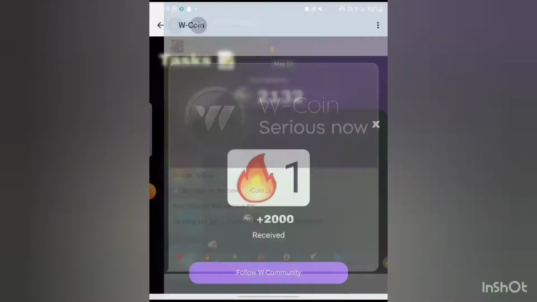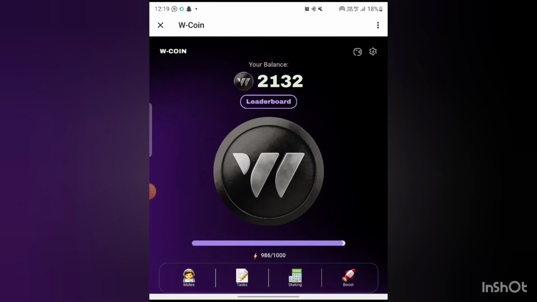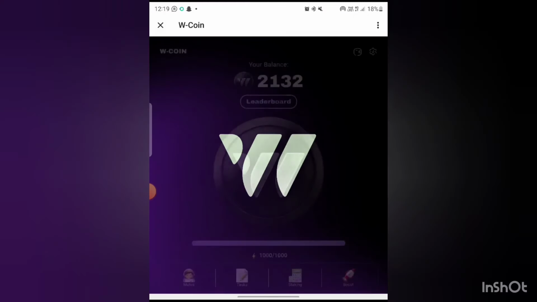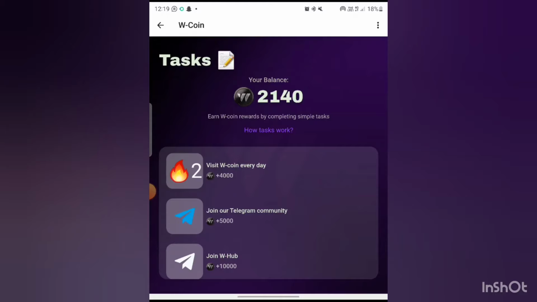So let's go back to my dashboard. You can see I already have 2032 of this particular airdrop. The next task is staking. I don't advise my subscribers to stake any coin to earn an airdrop. It's still an airdrop, so you can earn only by tapping and doing your daily tasks. So today we have done our daily task and we earned 2040 of this airdrop.